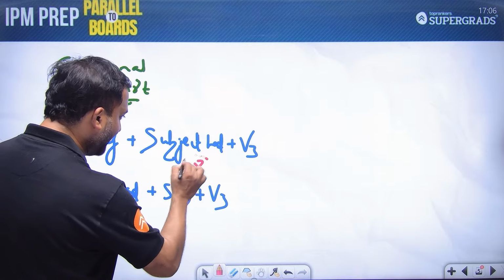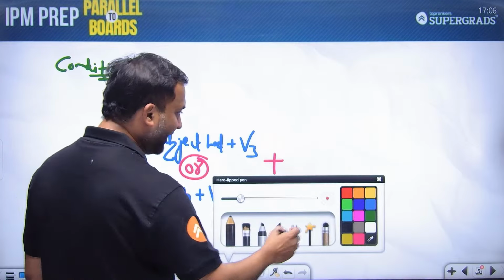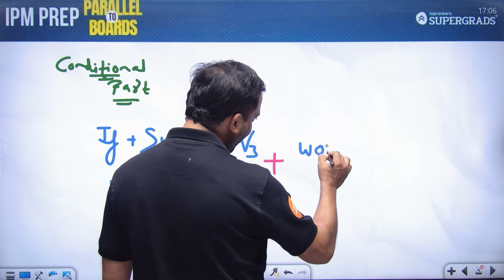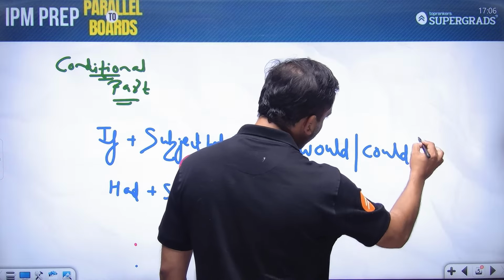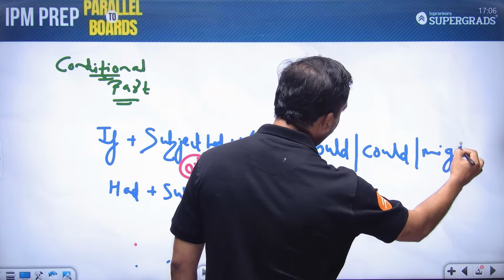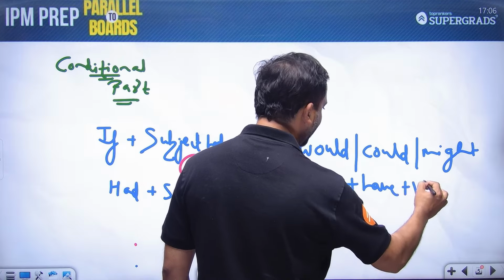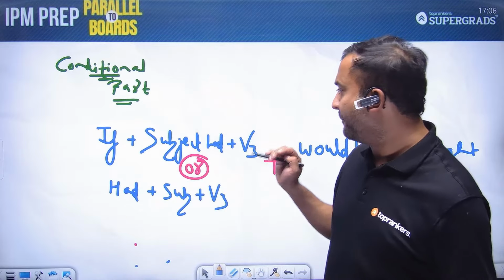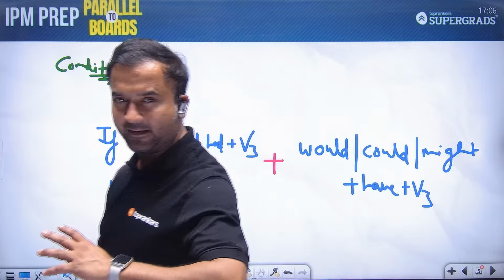So this is how you can have the conditional part plus the part that you wish to change. So in this part, generally you have would, could, might plus have plus V3. जो बात पिछले सेंटेंस में स्टूडेंट्स लिखी हुई थी, पिछली स्लाइड में जो लिखा हुआ था उसी को और अच्छे से मैंने यहाँ पे लिख दिया.